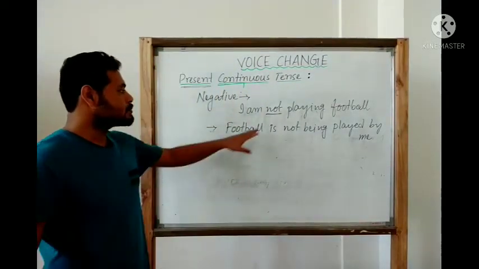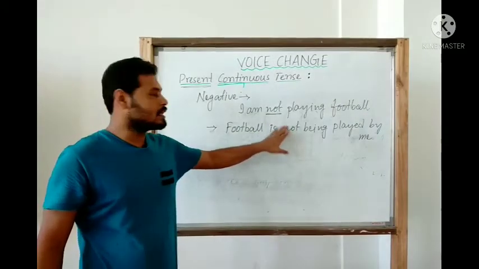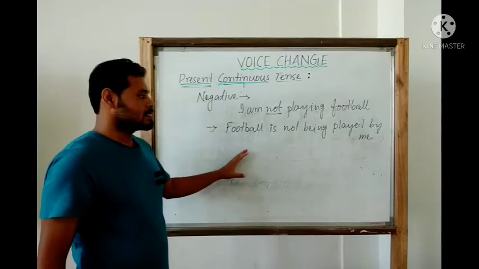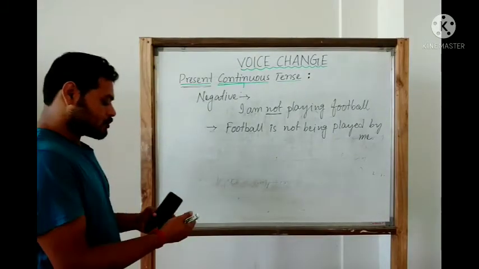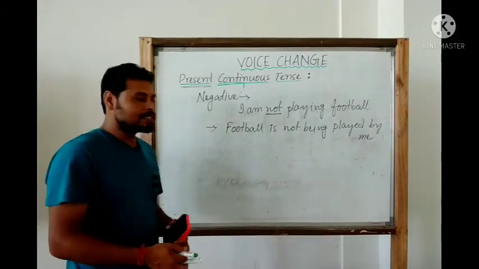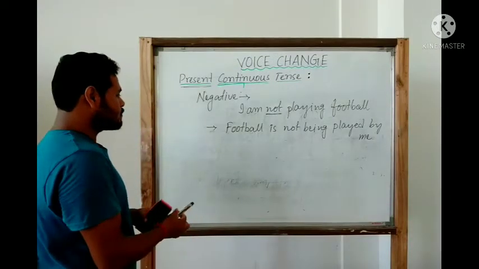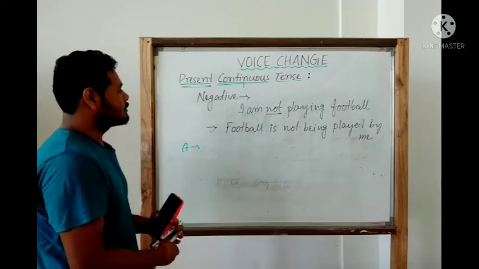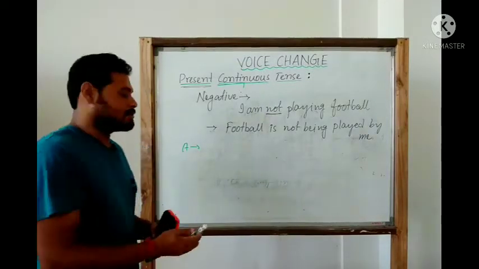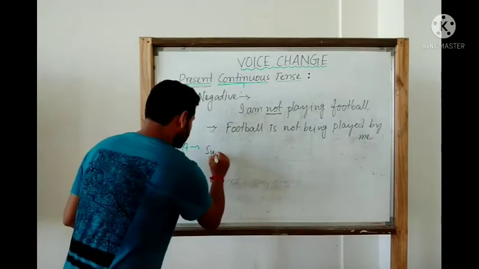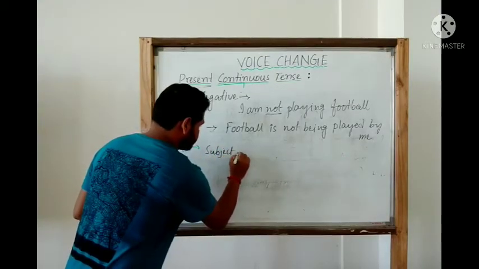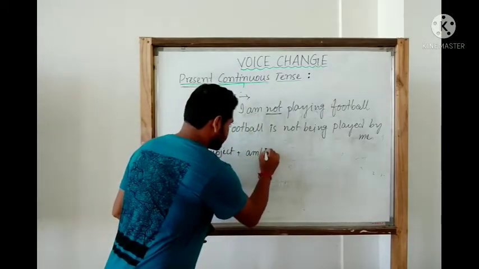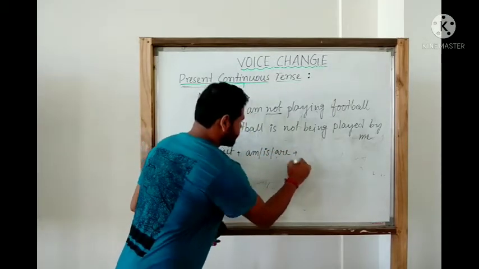Just the basic difference we have is that we have an extra word, "not". Otherwise things are pretty similar to the affirmative sentences. So let us try to form the structure of this in active as well as in passive. If we form the structure of active, it goes like this: first we have the subject, then we have the be verb, that is am, is, are.